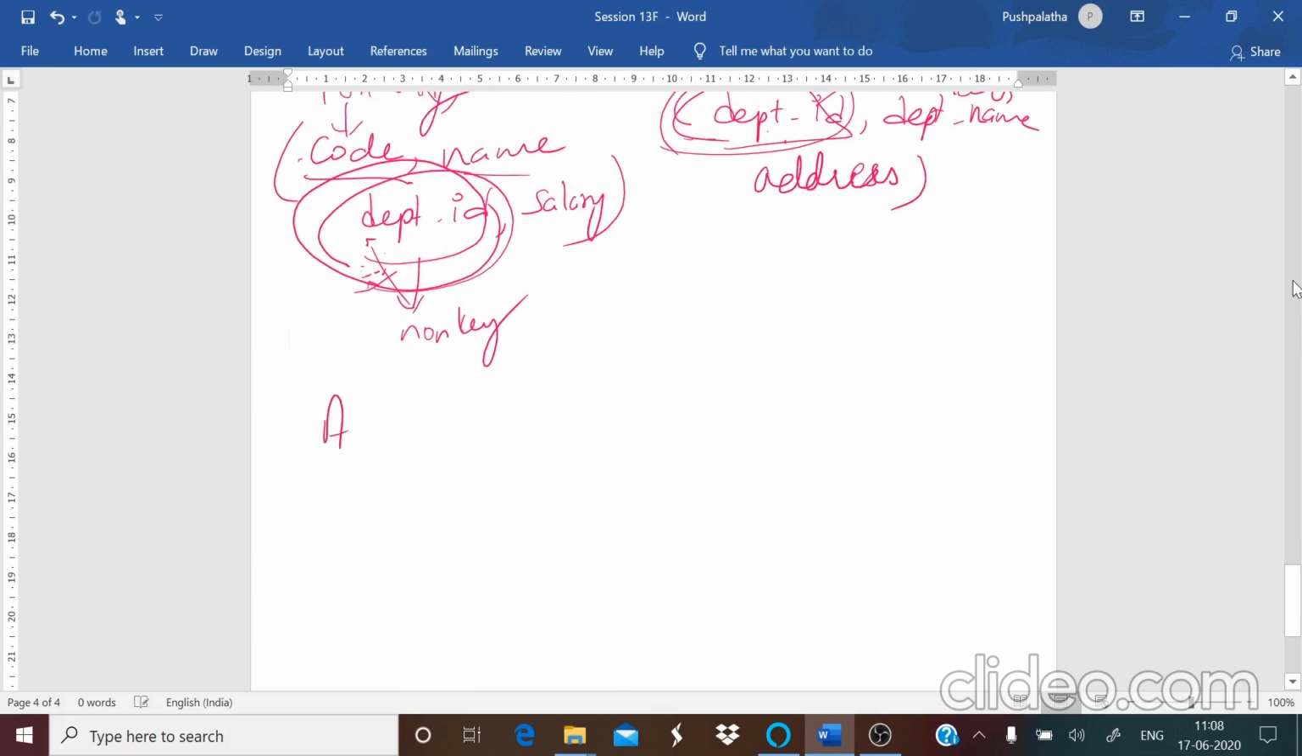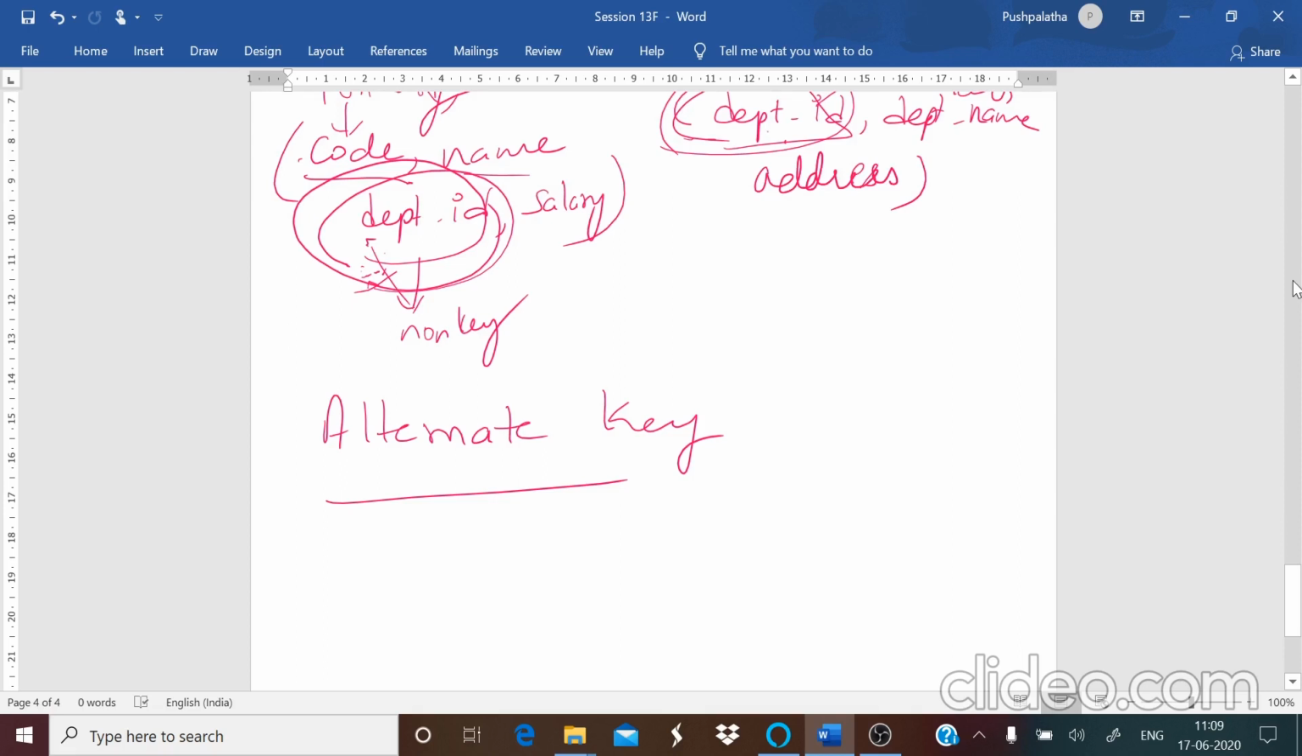And the next is your alternate key. Now, what do you mean by alternate key? We said already there are many candidate keys, right? So the candidate key which is not considered as a primary key currently at present is known as your alternate key. It can also be called a secondary key.